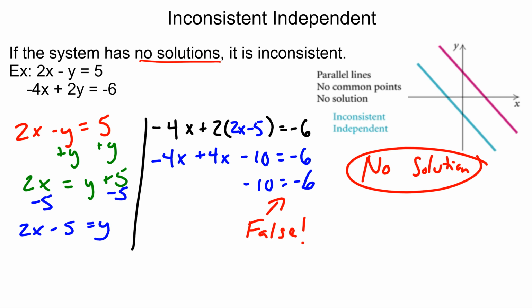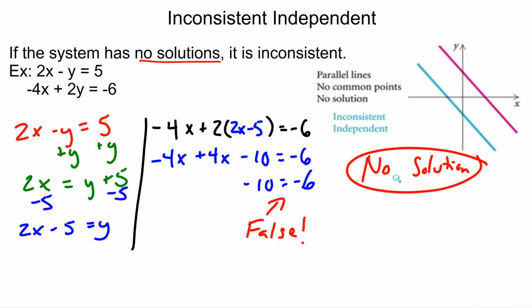And how we're going to know we have this no solution case happening is as we go through this solving process. Normally we would solve for x equals, right, in this particular instance. But what ends up happening is my x values, in a sense, add to 0 or cancel themselves out. And the resulting equation that I get is negative 10 equals negative 6. It's a false equality. And anytime that happens, when your variables naturally add out or add to 0 or cancel out and you have a false statement remaining, that's an indicator that it's a no solution.